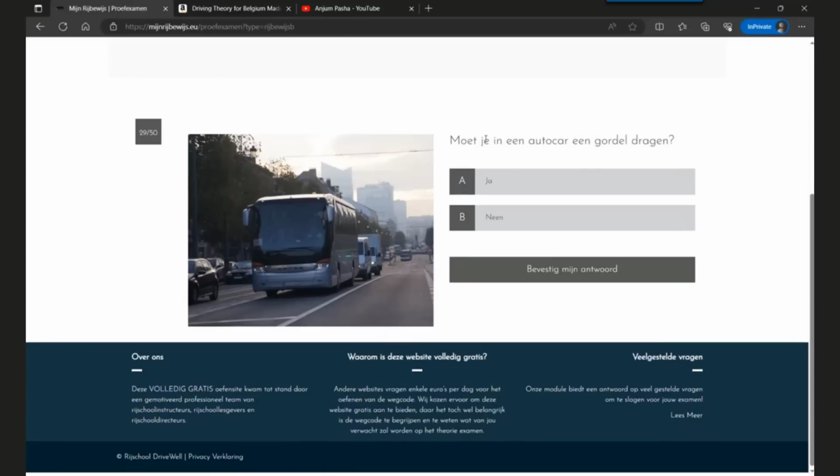Next question. Should you wear a seat belt in an autocar? Autocar is a kind of bus. So that's no. Wearing a seat belt is mandatory in a car, a light motor vehicle, but in an autocar, that's not mandatory. So, no.